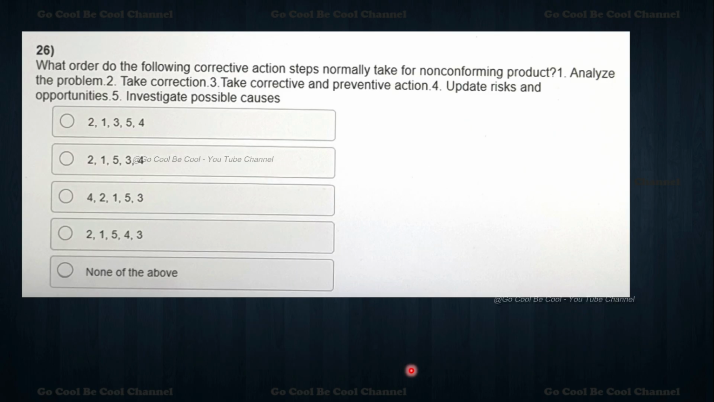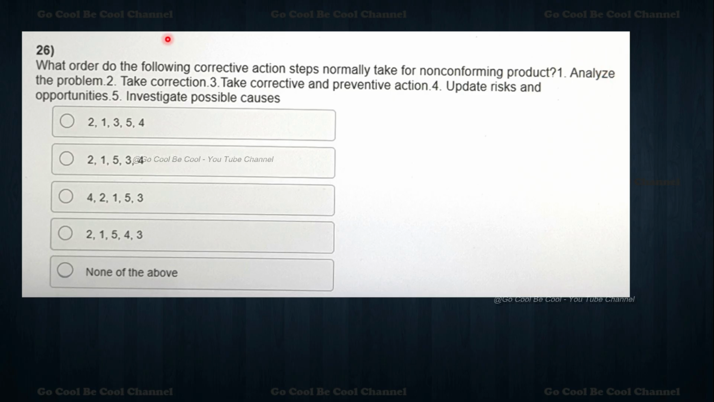Now moving on to question number 26, my dear friends, please pay attention. Most of the multiple choice questions we have answered there itself, but the question is structured with the answer. They confuse us with sequences like 21354, 21534, 42153, and none of the above. But you have to understand the sequence. What order do the following corrective action steps normally take for a non-conformity product? I hope you understand now.